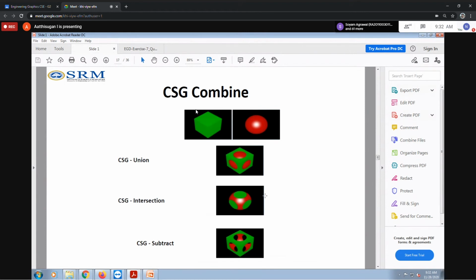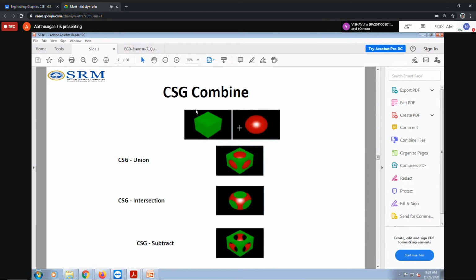Same as we discussed, that is the intersection, having one cube and one ball. Suppose this is in green color and I'm going to join them together. That is the union option. I'm using the union command, and we make the shape like this. Okay, final image.